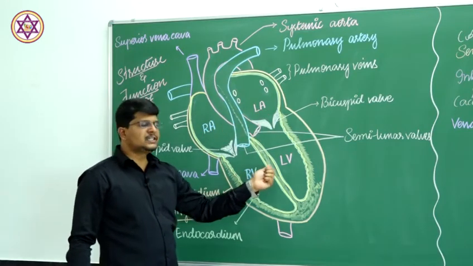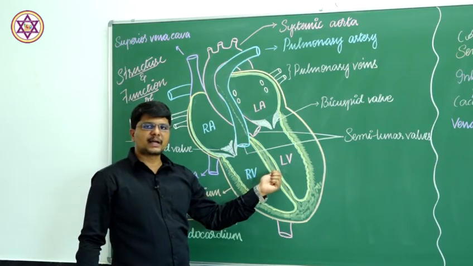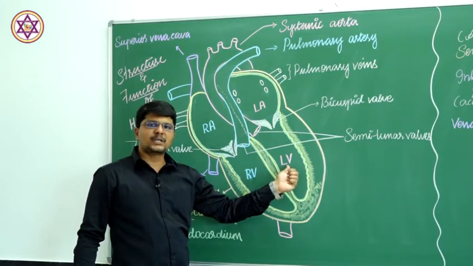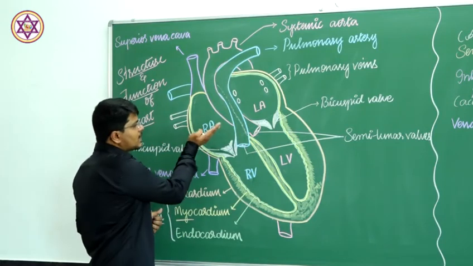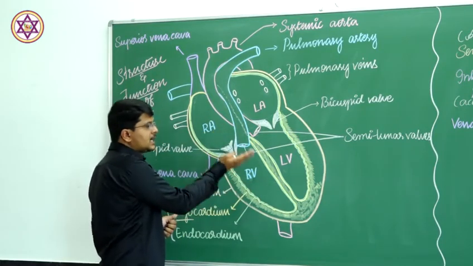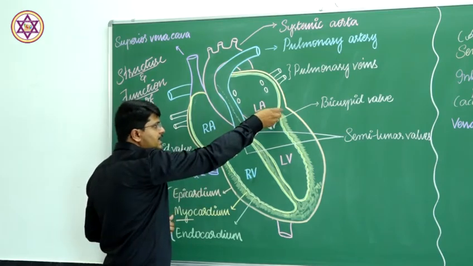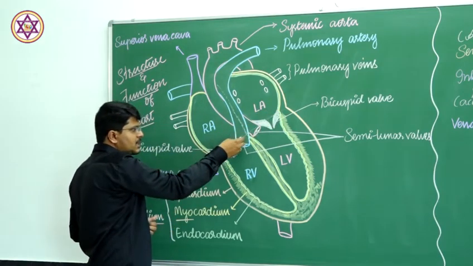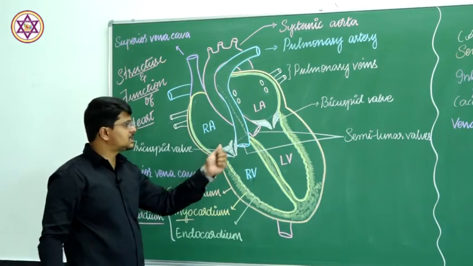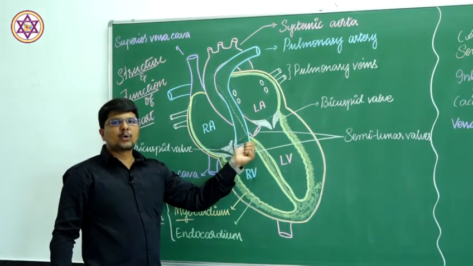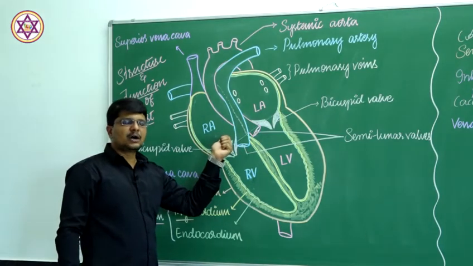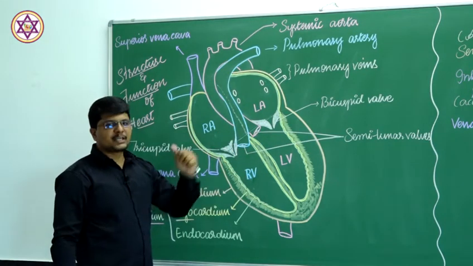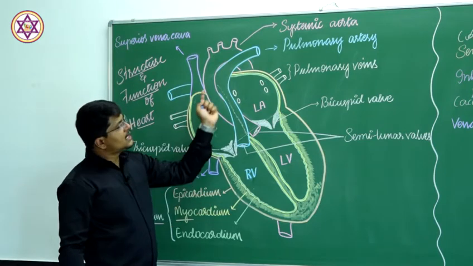In a similar way, the interventricular septum divides the ventricle into left ventricle and right ventricle. Similarly, the auricle and ventricle are partitioned by a muscular septum present here, the auriculoventricular septum. This is about the chambers.